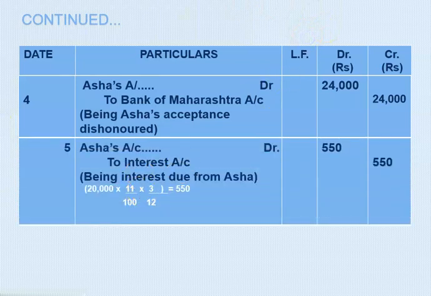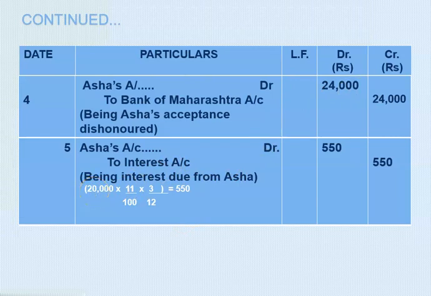Now see here, the interest entry is Asha's account debit to interest account. Now let us see the amount of interest that we have got here, 550 rupees. In the sum they have clearly mentioned that out of 24,000 rupees, when the first bill is dishonored, Nisha requested Asha to accept 4,000 rupees as a part payment. So out of 24,000 rupees, we have subtracted the part payment amount, and on the balance amount, we are going to charge interest.